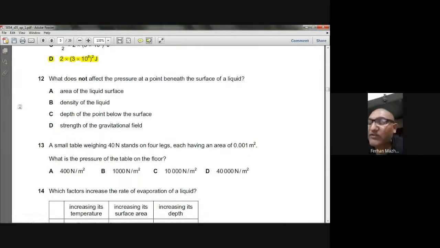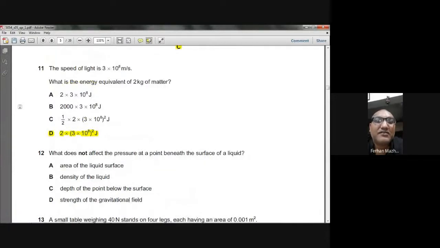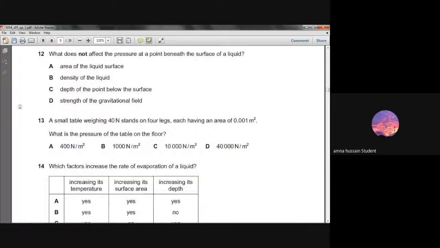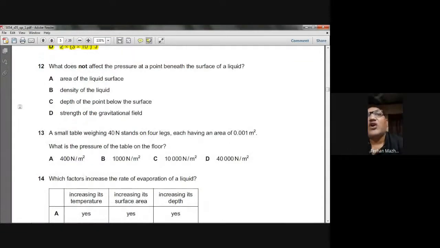You have understood that question? Yes, sir. Okay. Then this question is, what does not affect the pressure at a point beneath the surface of a liquid? Area of the liquid surface, that does not affect. Okay. Density of the liquid, you know, the pressure of the liquid is rho g h. Rho means density, g means gravitational field strength, and h means the depth of the liquid above that point.